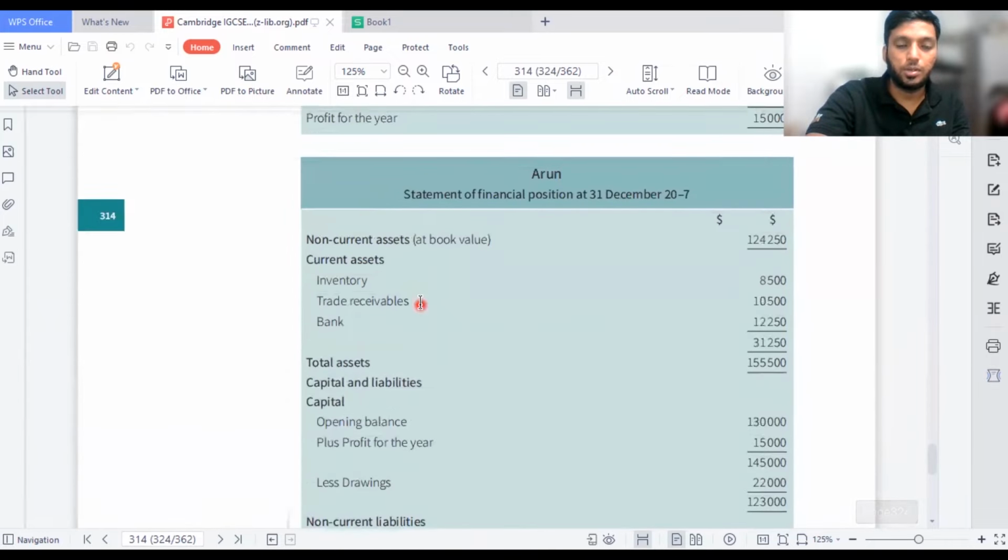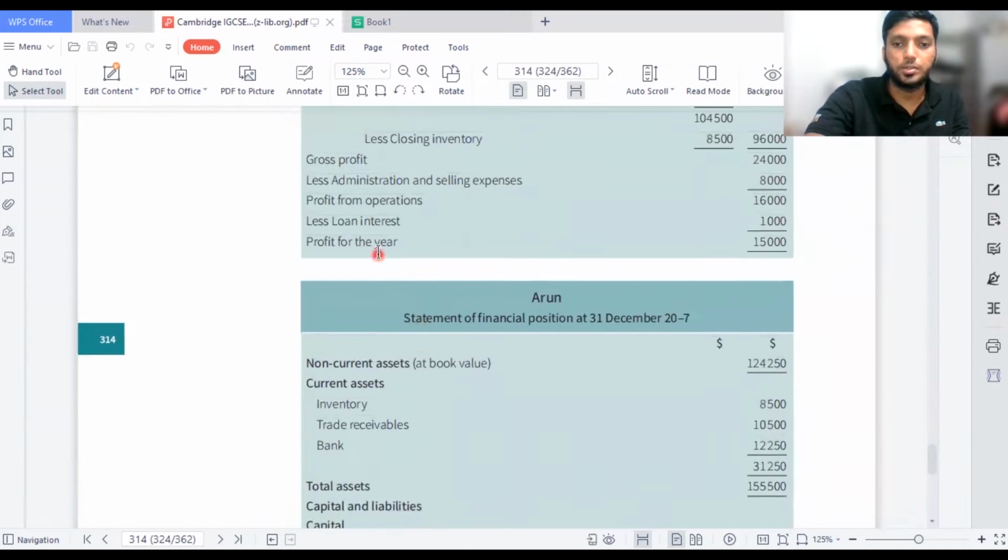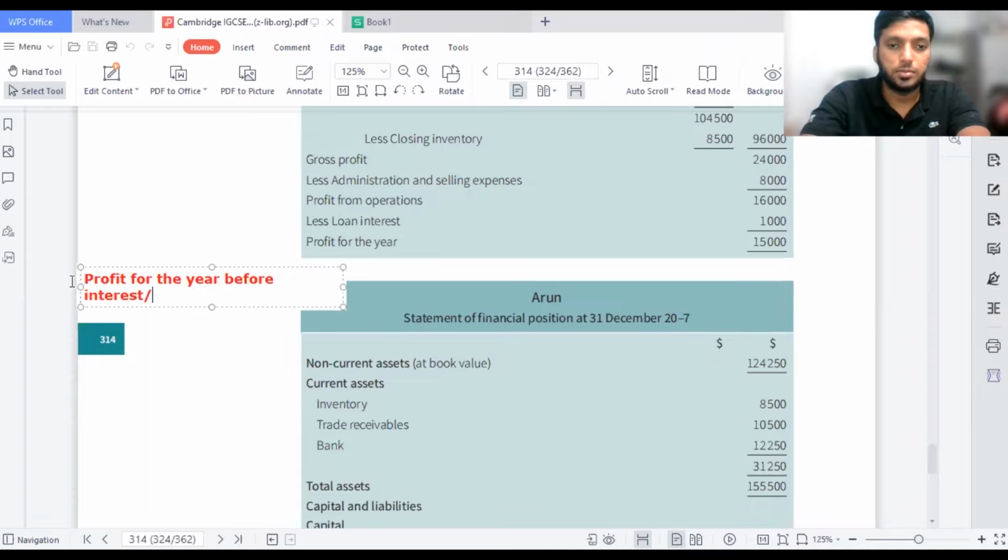You have profit for the year 15,000. So profit for the year before interest, divided by capital employed. So this formula is about the profitability ratio, the first ratio, return on capital employed.